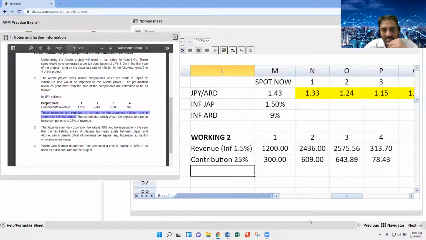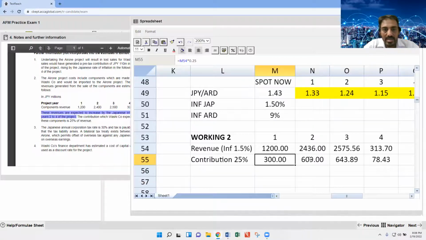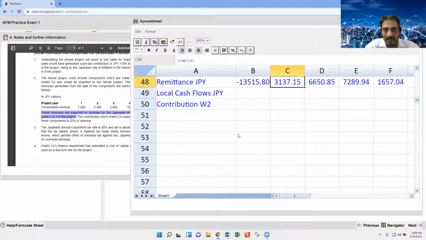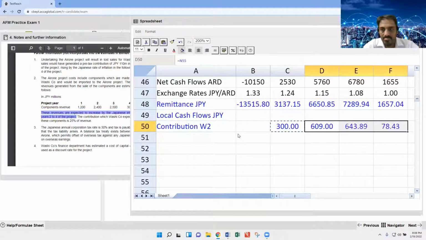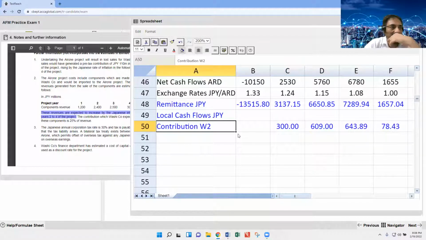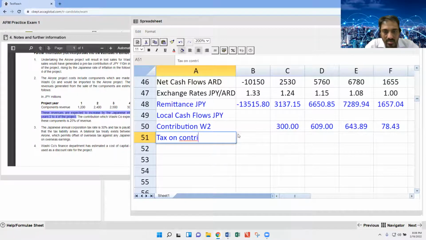These are the contributions. And then tax on contribution. What is the Japanese tax rate? I think 30%.